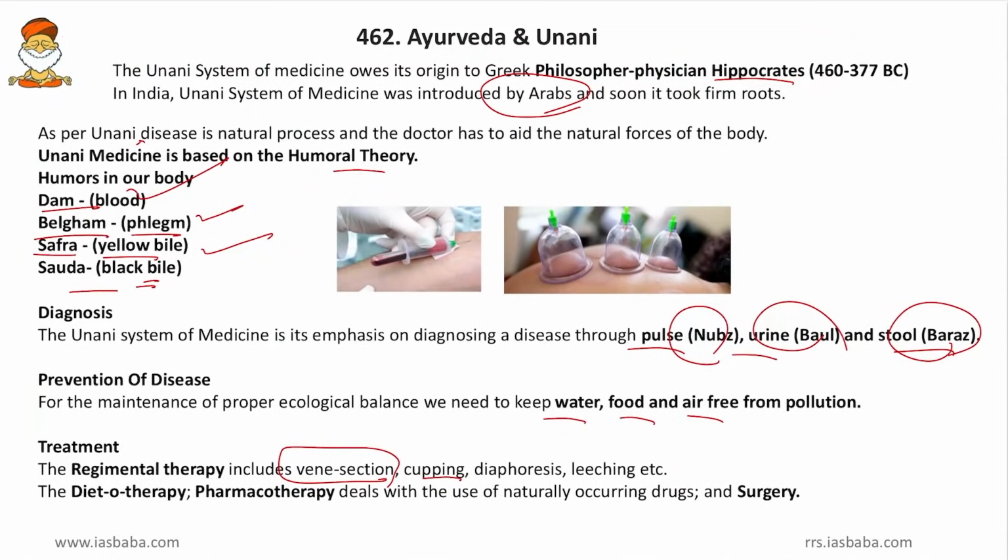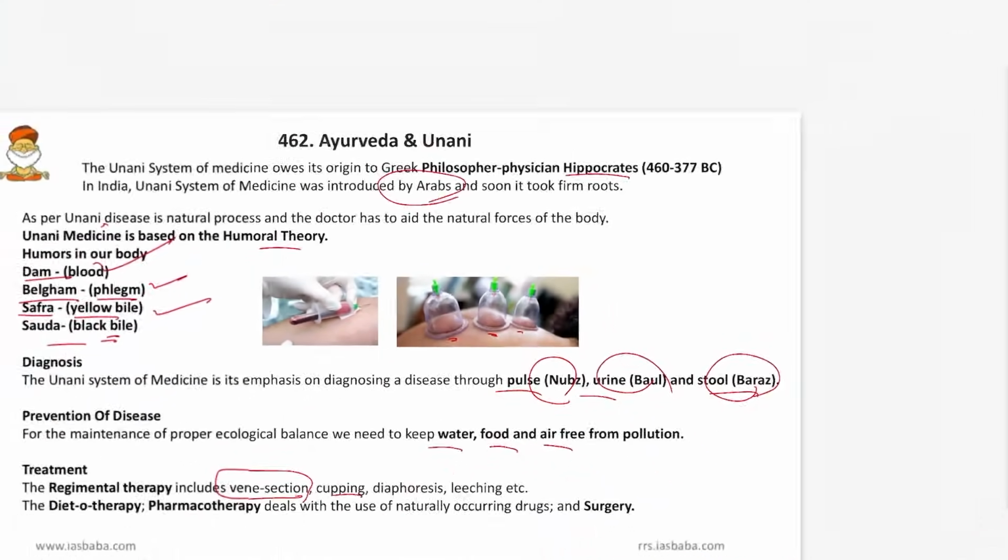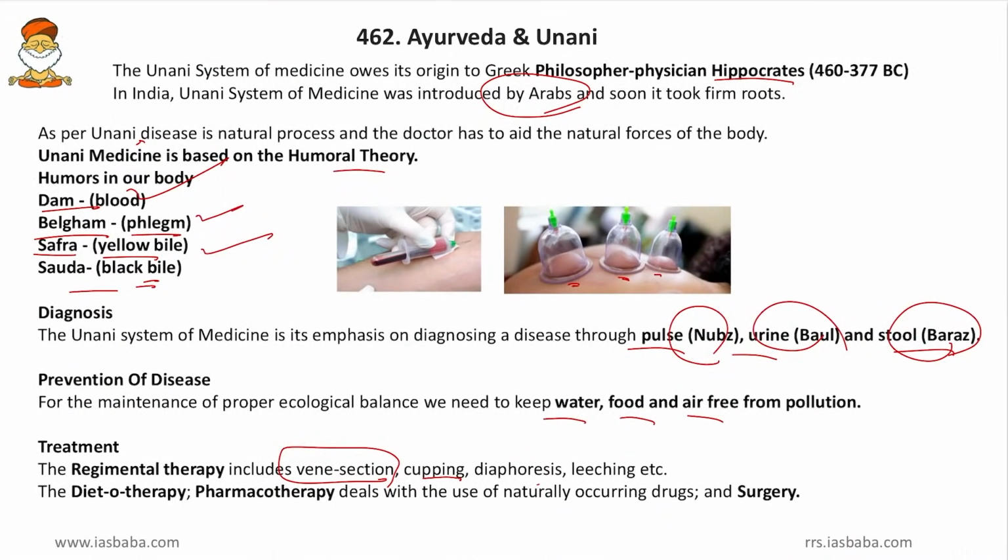And then cupping. Friends, cupping is a treatment wherein vacuum cups are used to treat muscle spasms, cramps and others. So here we can see how cupping is done. Cupping is said to help in the circulation of blood. So when the circulation of blood is fast, then the muscles will cure on their own. And then diaphoresis. Friends, diaphoresis means excessive sweating. When you have fever, excessive sweating can bring down the fever automatically. So you need not take external medicines like paracetamol and others.